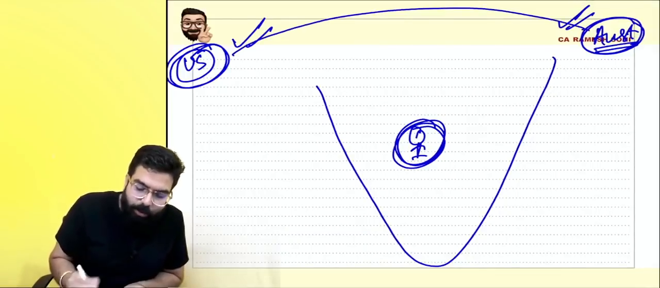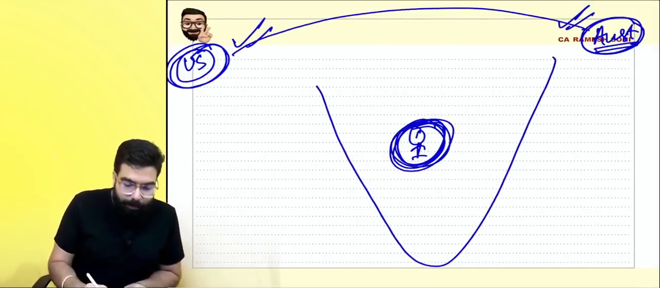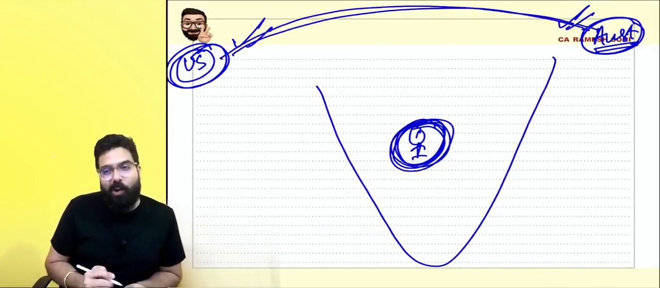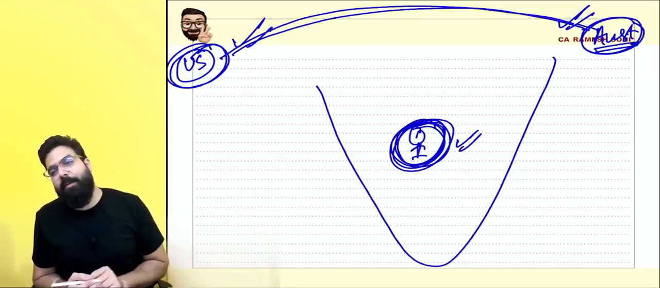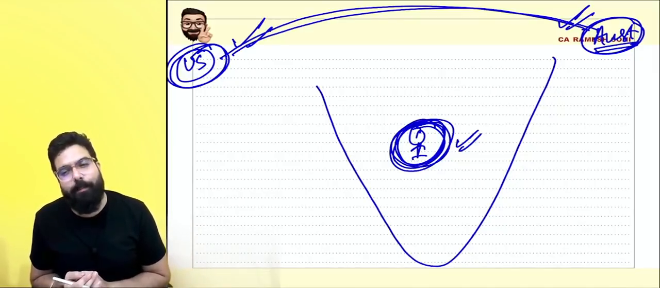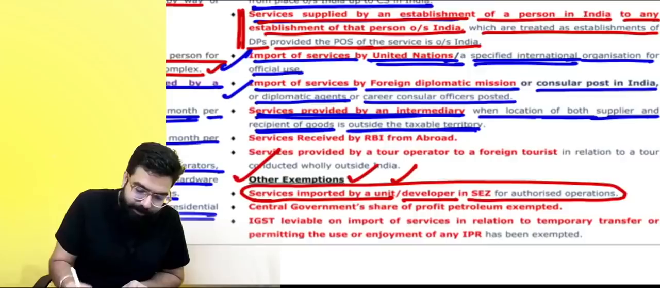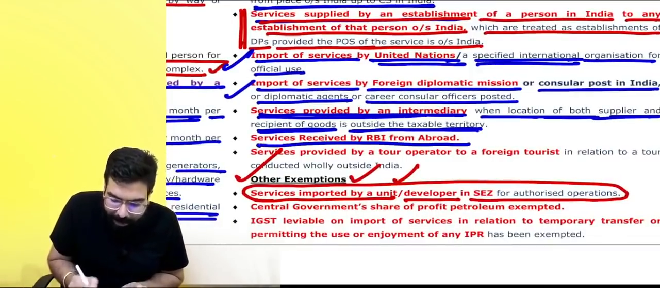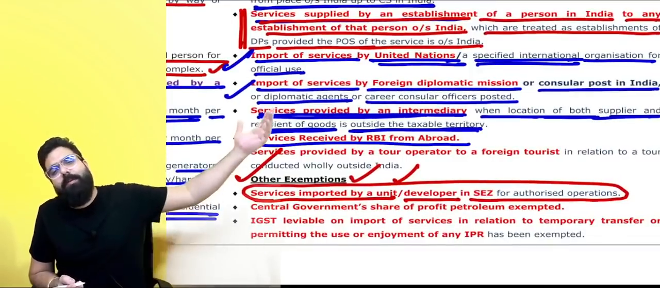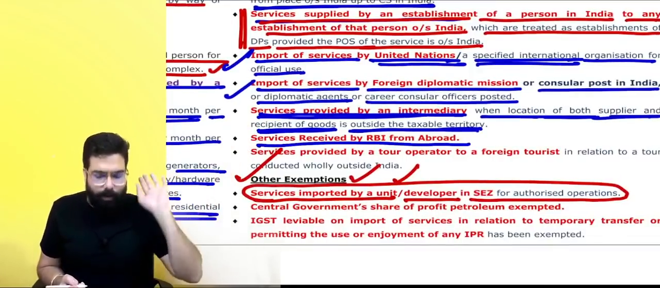So here to here goods went, but I am a broker. From here to here I sold the goods. Now whatever services I have provided, for which I'll charge some brokerage, there'll be no GST. Next. Services received by RBI from abroad. Reserve Bank of India, whenever they are taking services from outside India, no GST.